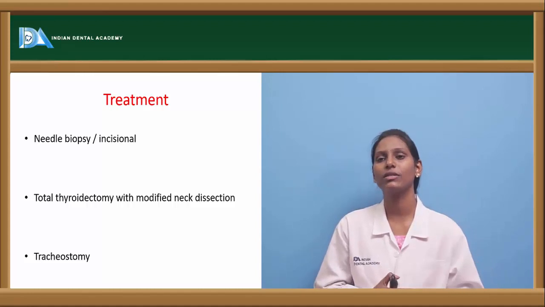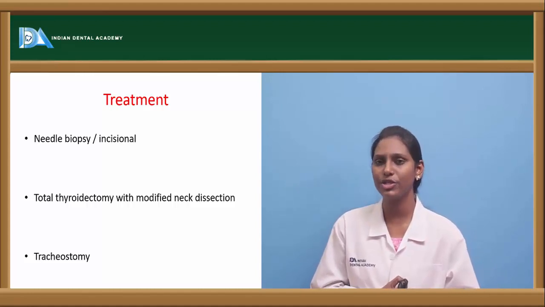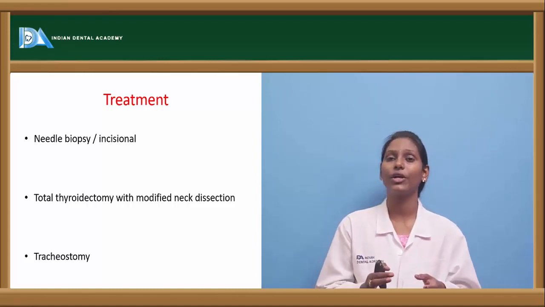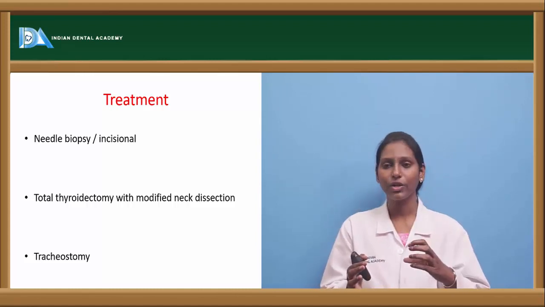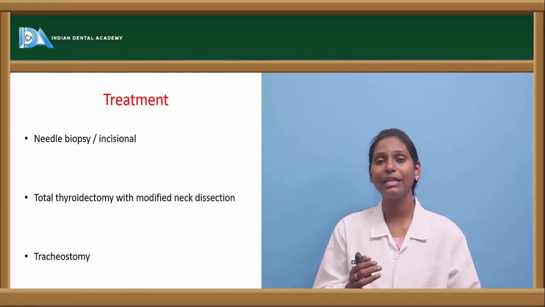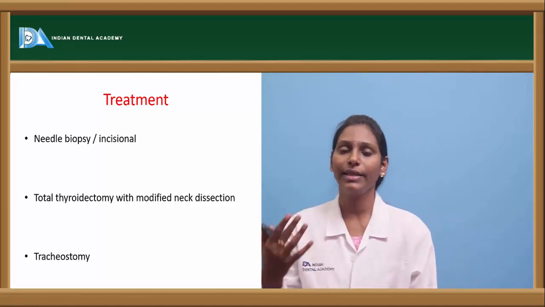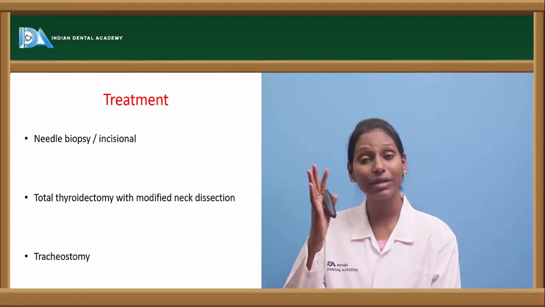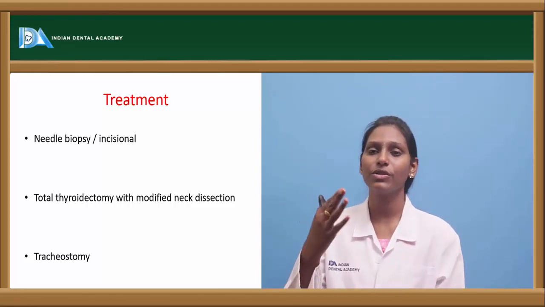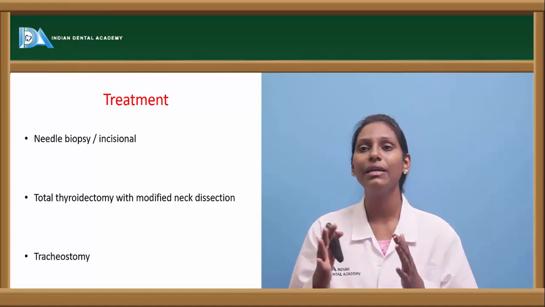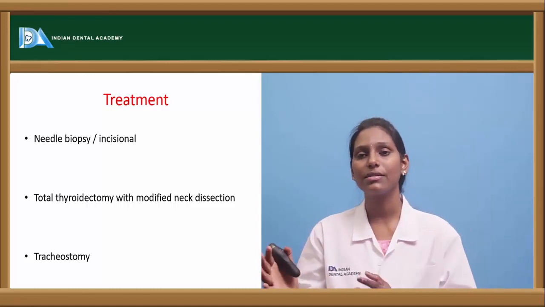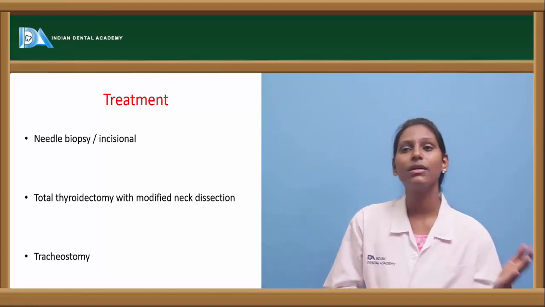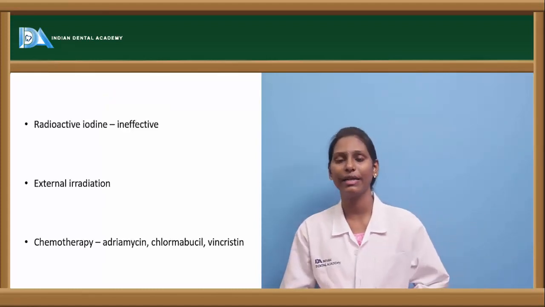Before going into tracheostomy, we can also do a needle biopsy or incisional biopsy. Why do we do this? To debulk the thyroid tissue. When we debulk the thyroid tissue, the pressure on the adjacent structures is relieved, and hence the patient's discomfort is relieved. The final treatment is total thyroidectomy with modified neck dissection.